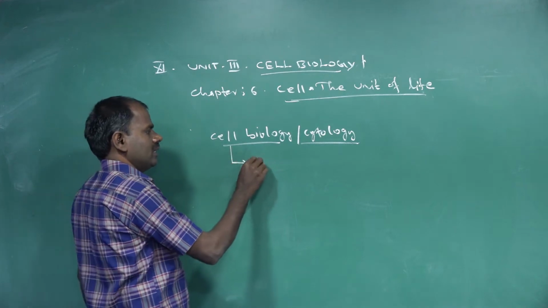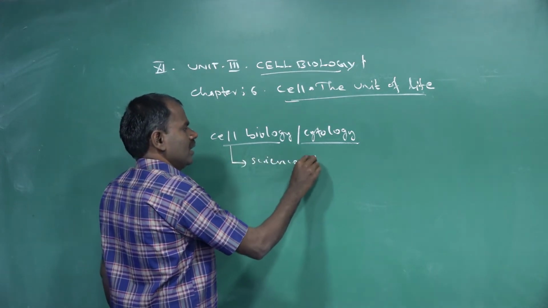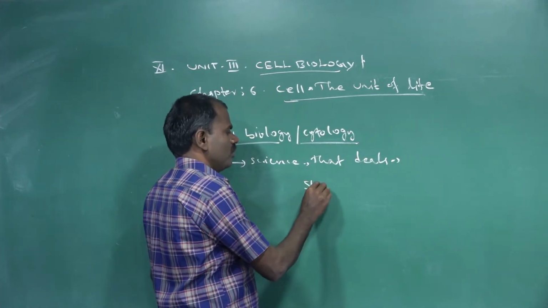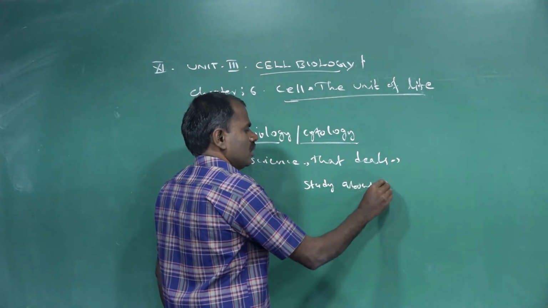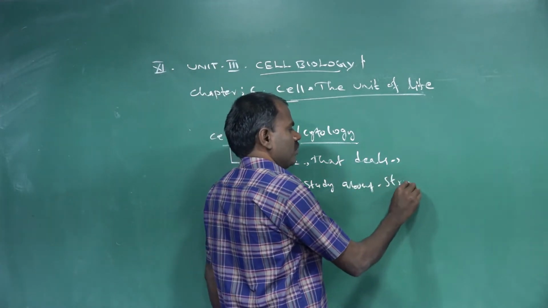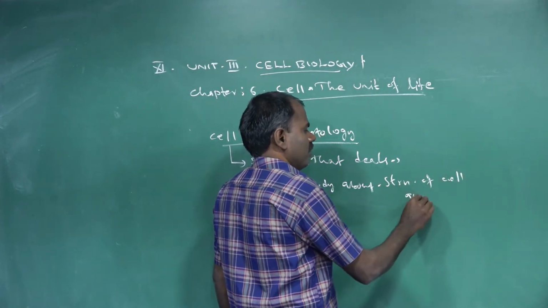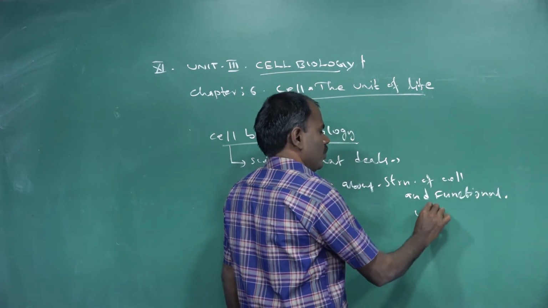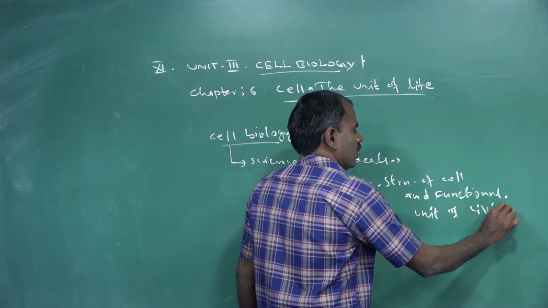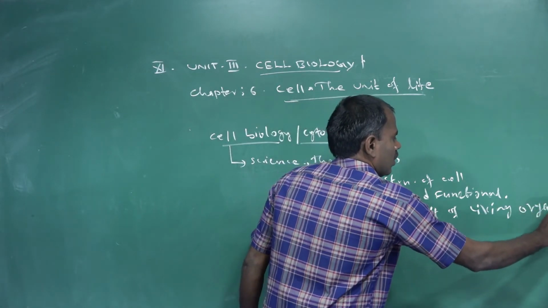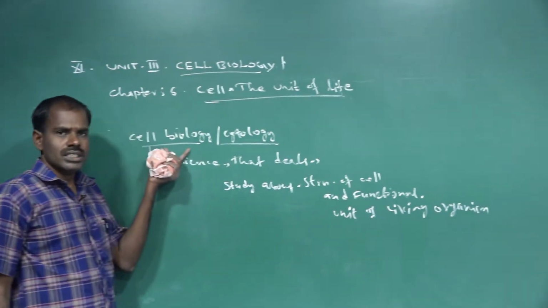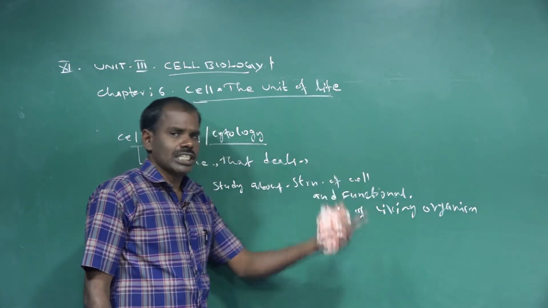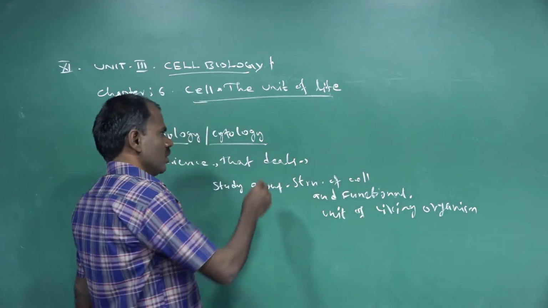It's a branch of science that deals with the study of the structure of cell and the functional unit of living organisms. Cell biology is a branch of science that deals with the study of the structural and functional aspects of living organisms. It's also called cytology.